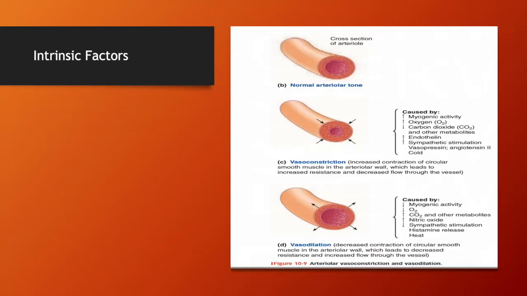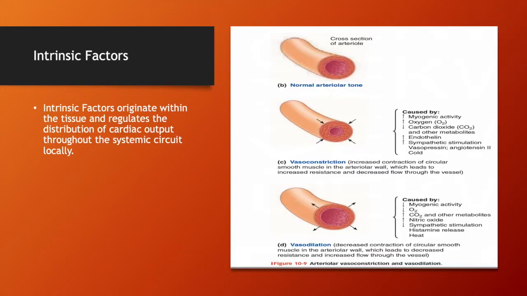Firstly, we will discuss intrinsic factors. Intrinsic factors originate within the tissue and locally regulate the distribution of cardiac output throughout the systemic circuit. This is usually done by arterioles, which change in diameter and control the amount of blood that is being perfused in a part of your body.